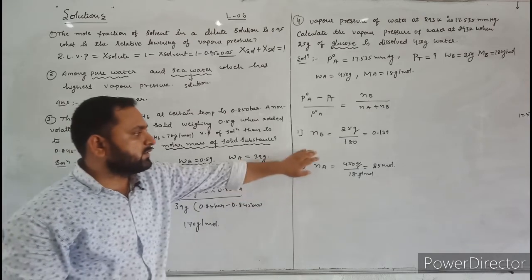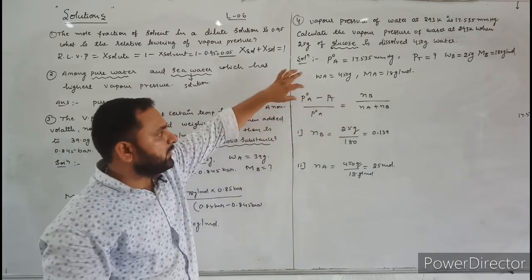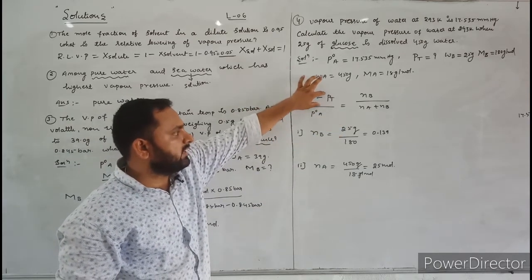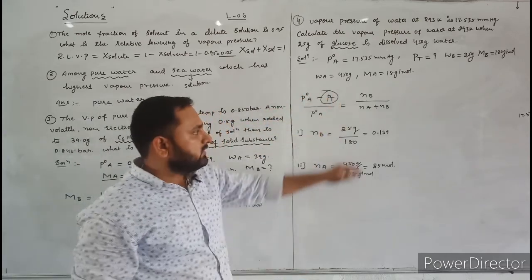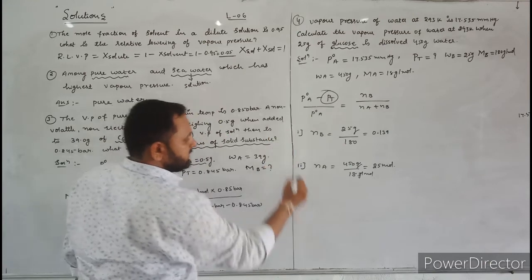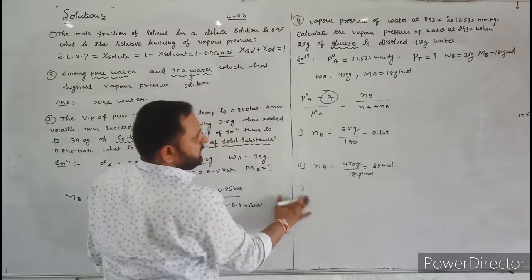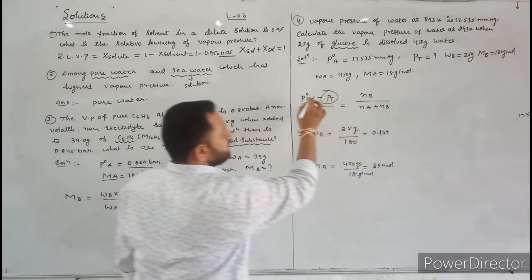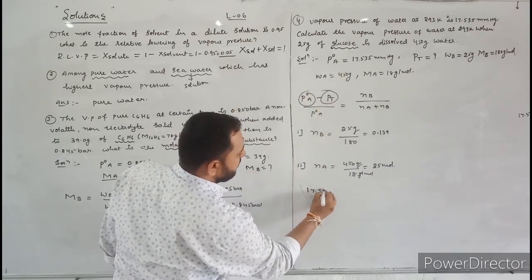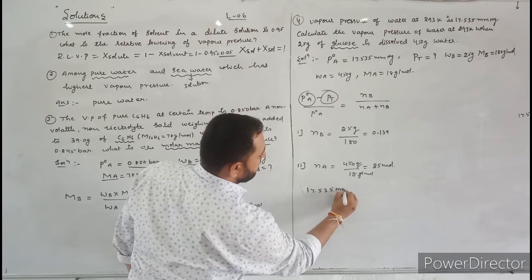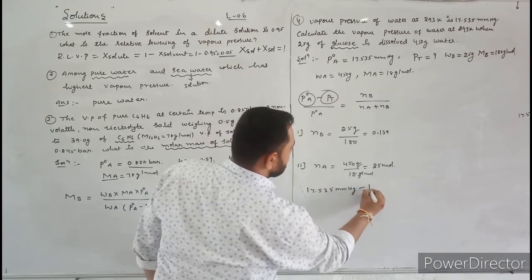Now you substitute these values here. Already we know the P naught A value. Here you need to calculate the PT value. Just substitute here. Now I will substitute P naught A. What is P naught A? P naught A means 17.535 millimeter of mercury minus PT. Here the PT value is not given. We have to calculate the PT value.